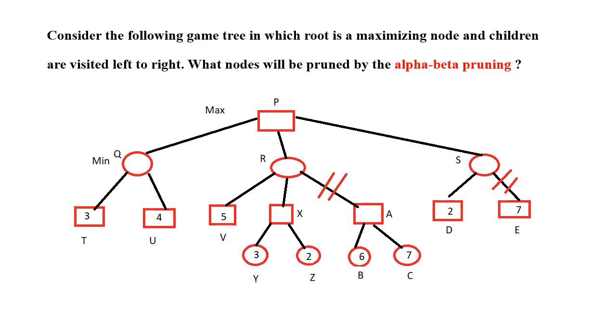After applying alpha beta pruning in this game tree, we came to a conclusion that traversing this part of game tree is not necessary. Also, traversing this part of game tree is not necessary. That means we can prune off the nodes B, C and E.